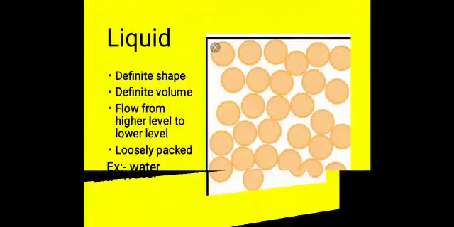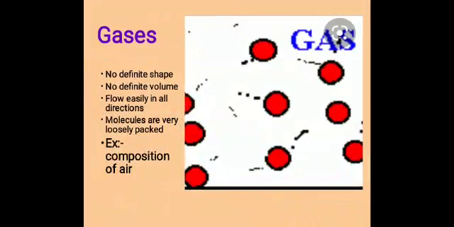Next we are going to study gases. What are the characteristics of gases? The molecules of gases are very loosely packed. In the diagram, we see there is more gap between the molecules. That's why they can flow easily in all directions.